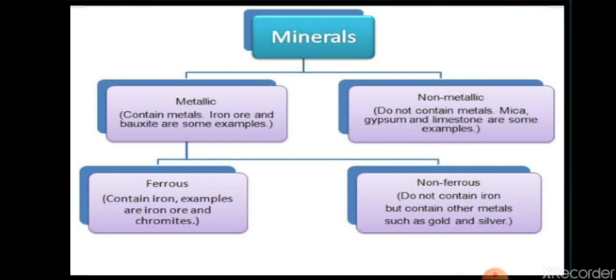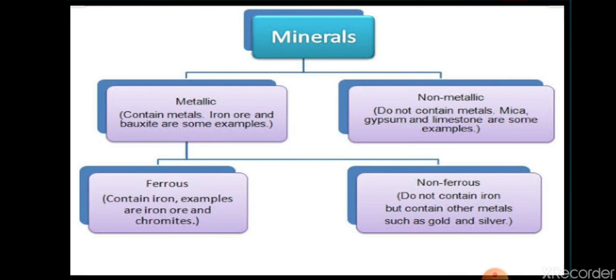I am repeating once again: iron ore, bauxite, nickel, copper, zinc, lead, and gold. As you can see, copper is used in electricity wires, and all of you know why gold is used for making jewelry. Iron is also an important part of our life. So these are the minerals that we use in our daily life.